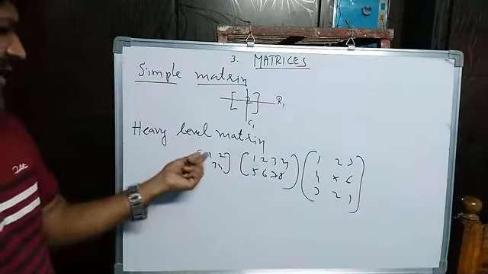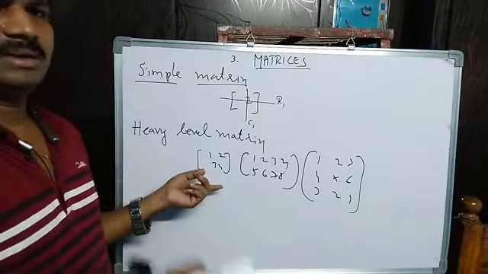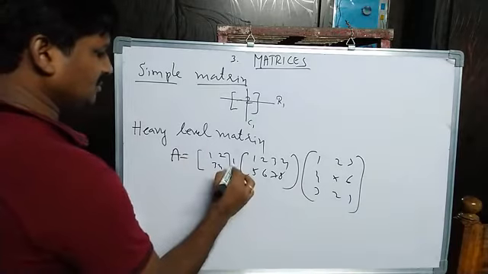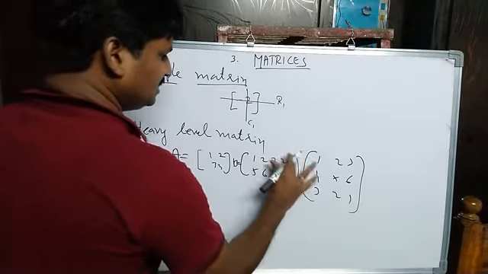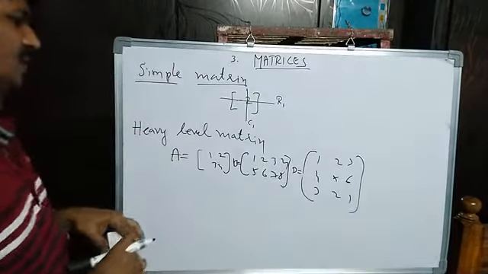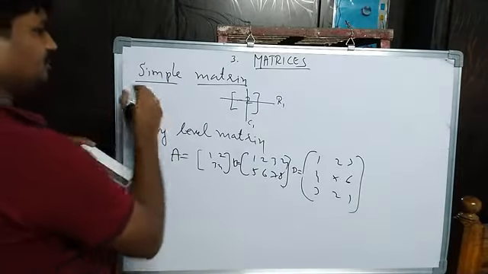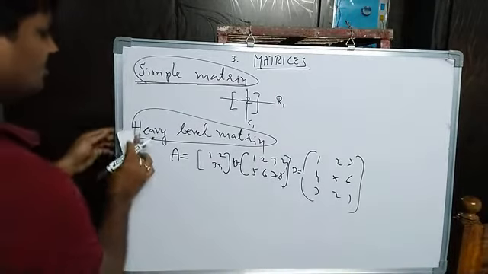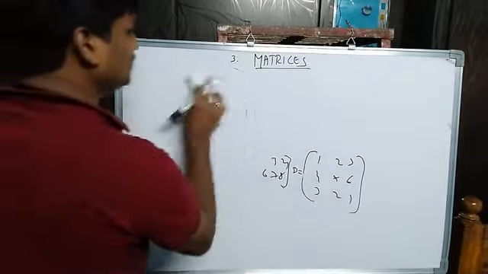And each and every number is called an entry or element of the matrix. Matrices are generally denoted by capital letters. It is capital A suppose, capital B suppose, capital D. Okay, it is about simple matrix and heavy level matrix. Just remember them. So it is about a matrix.